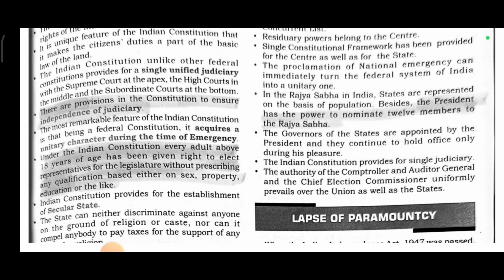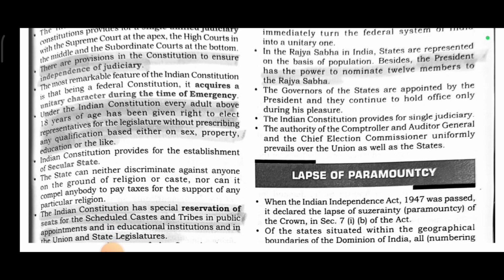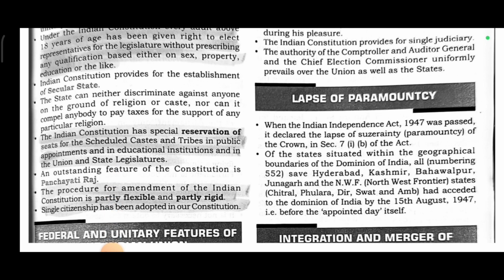In the Rajya Sabha, states are represented on the basis of population. Besides, the President has the power to nominate 12 members to the Rajya Sabha. The governors of the states are appointed by the President and they continue to hold office only during his pleasure. The Indian Constitution provides for a single judiciary. The authority of the Comptroller and Auditor General and the Chief Election Commissioner uniformly prevails over the union as well as the states.